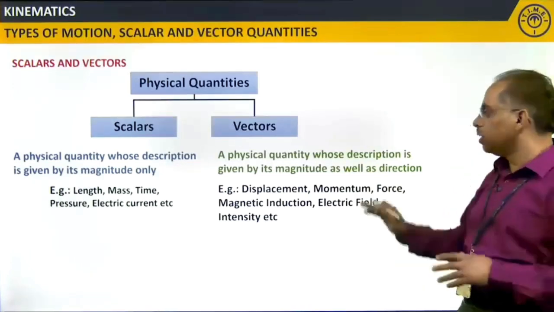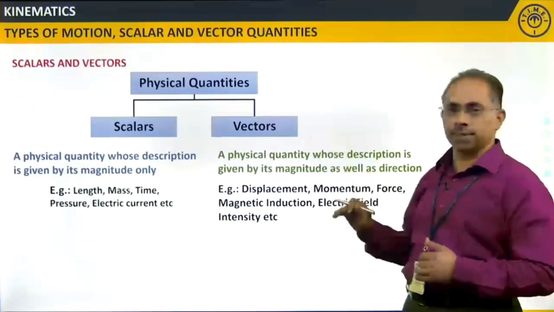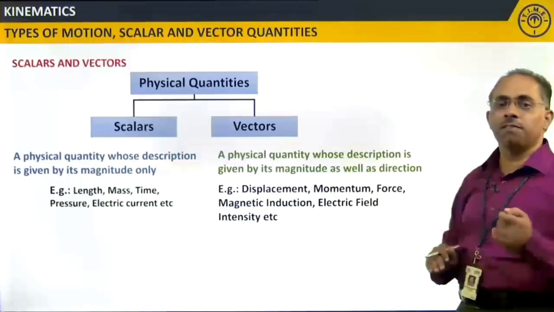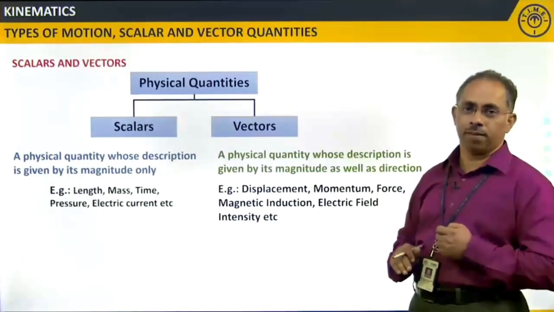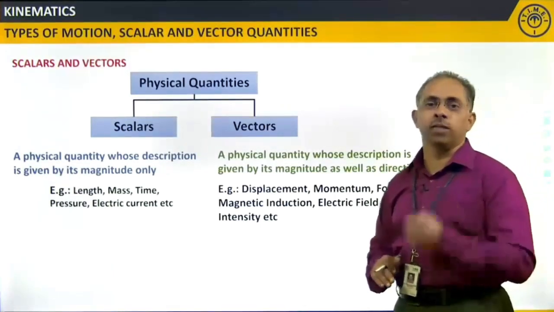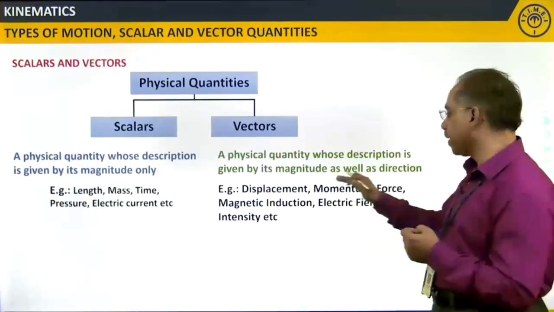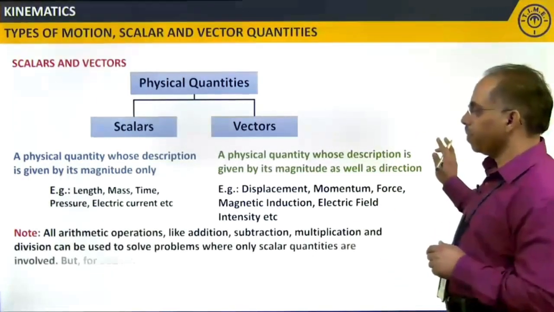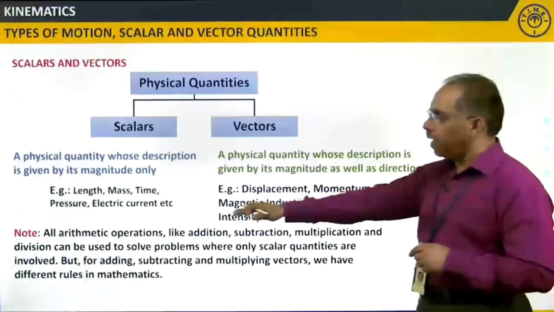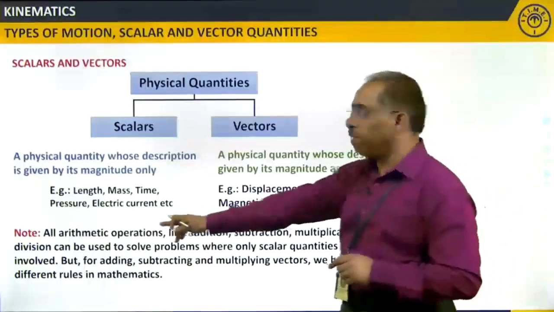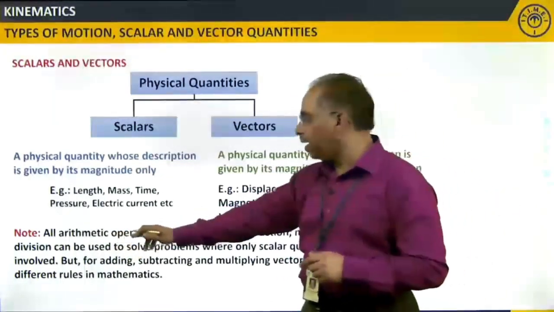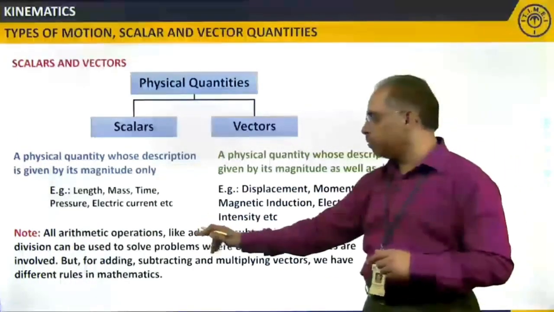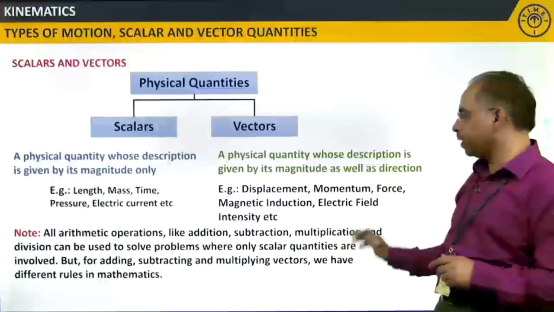So these are some of the examples of vectors, where they require both magnitude as well as direction for their complete description. Now you wonder why they should require both magnitude as well as direction. Let me take an example. Before that, I'll say this one. An important note: all arithmetic operations like addition, subtraction, multiplication and division can be used to solve problems where only scalar quantities are involved.